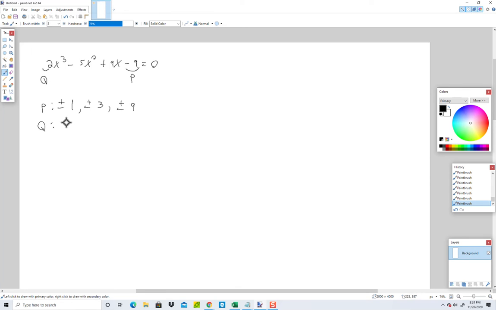Now our q is 2, which is 1 times 2. All of our possible rational zeros is p over q. So I'm going to take each value of p and put it over each value of q. So I'm going to have 1 over 1, 3 over 1, 9 over 1, 1 over 2, 3 over 2, and 9 over 2. And again, to account for all the possible sign issues, we'll put a plus or minus before each one.